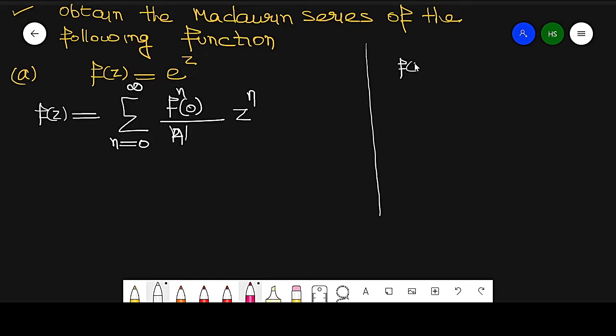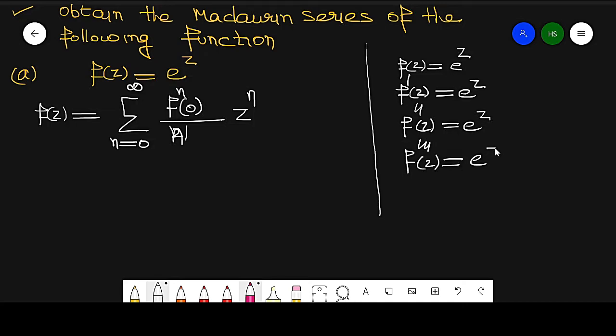So first f(z), which is e raised to power z. So f dash z is again e raised to power z, f double dash z is again e raised to power z, f triple dash z is again e raised to power z. So the nth derivative of f at z is equal to e raised to power z. Now what is its value at 0?